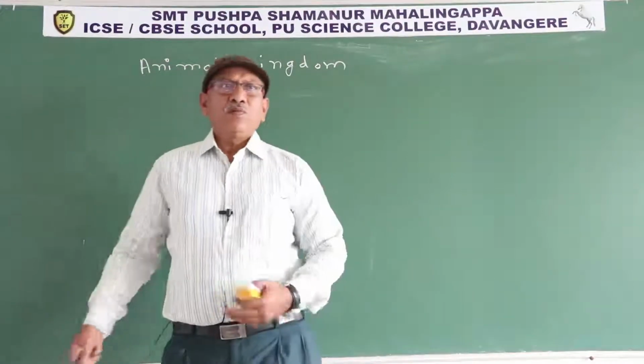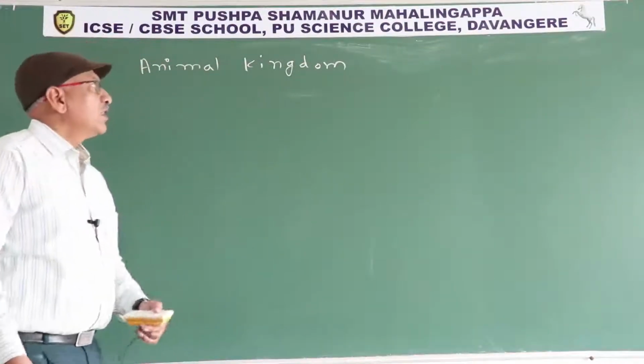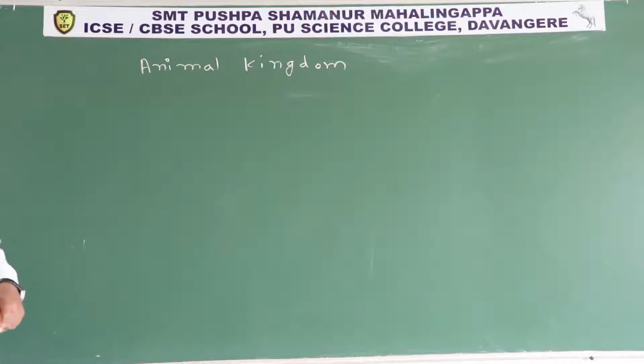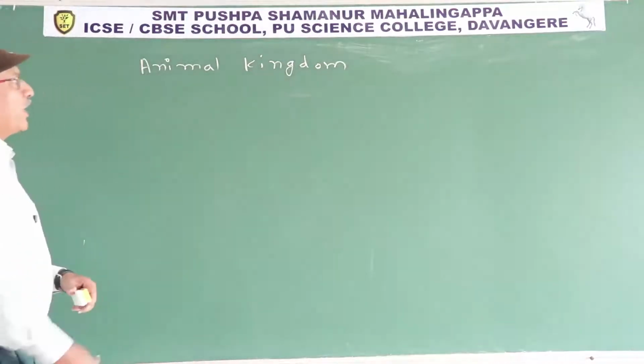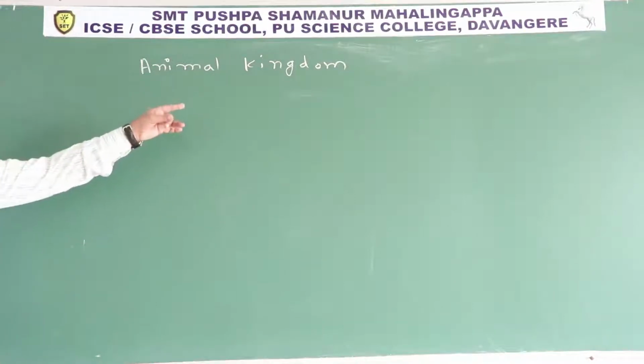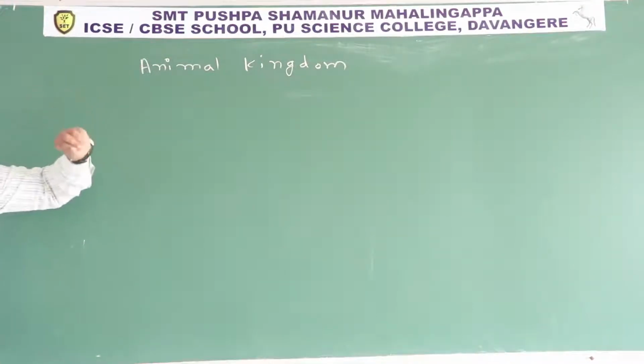Good morning everyone. Now we discuss another chapter, Animal Kingdom. All multicellular animals are included in the kingdom. So that is Animalia. Another name of the animal kingdom is Animalia.